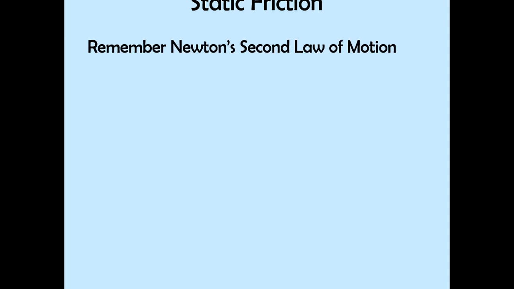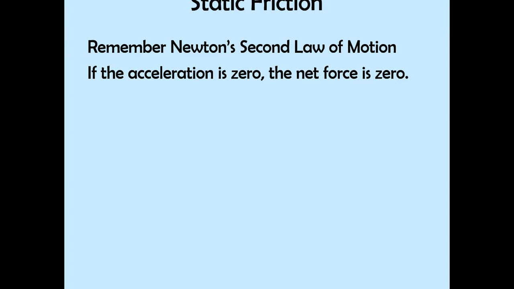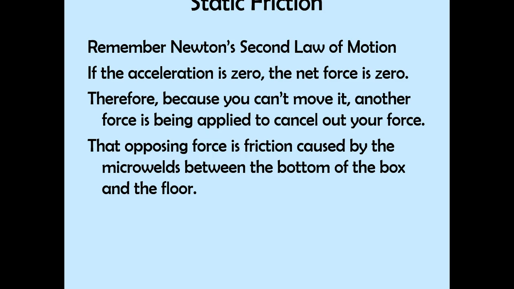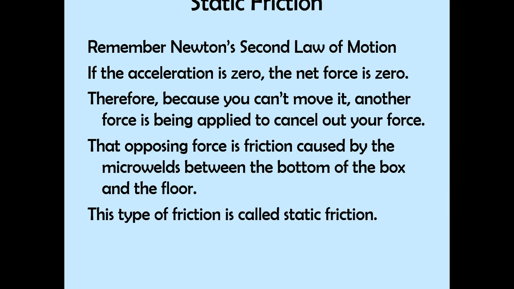And so remember Newton's second law of motion. If the acceleration is zero, the net force is zero. Therefore, because you can't move it, another force is being applied and canceling out your force. That opposing force is friction caused by the micro welds between the bottom of the box and the floor. And this type of friction is called static friction.